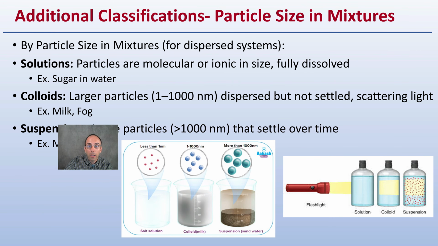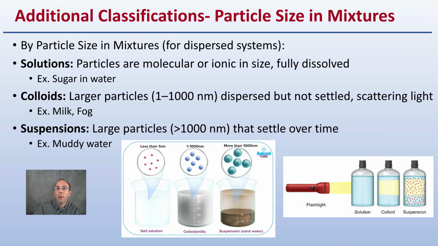Now, additional classification, we can classify things based on particle size within mixtures. So when we're looking at this, we have solutions, which are particles that are molecular or ionic in size, fully dissolved. For example, sugar in water. You have a sugar-water solution as a result. Colloids are large particles, 1 to 1,000 nanometers, dispersed, but not necessarily settled. They scatter light, such as milk or fog.